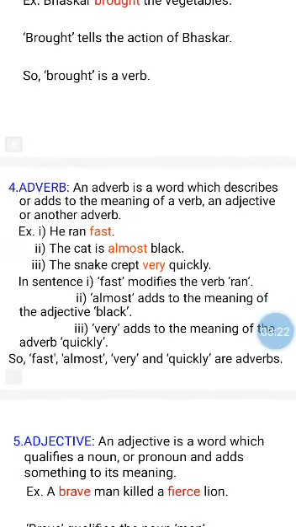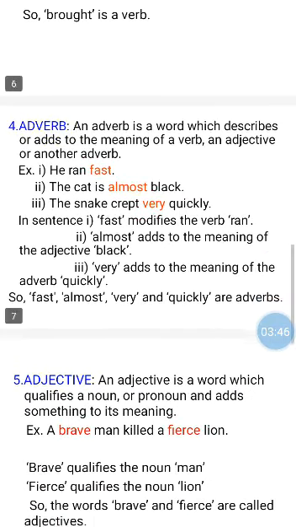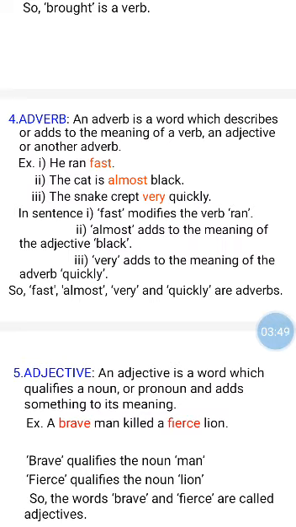The fourth part of speech is adverb. An adverb is a word which describes or adds to the meaning of a verb, an adjective, or another adverb. If you observe the three example sentences, sentence 1, he ran fast. Sentence 2, the cat is almost black. Third sentence, the snake crept very quickly.